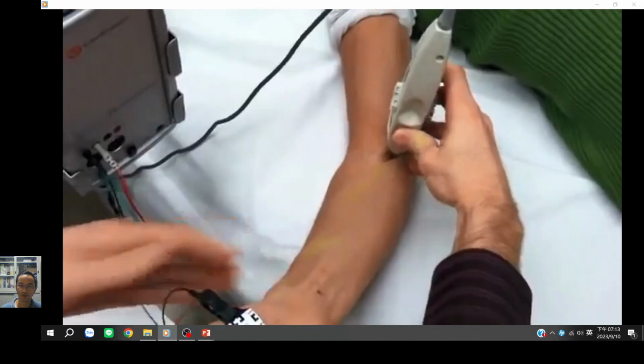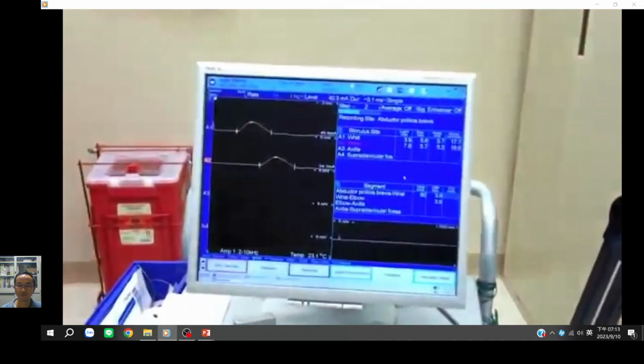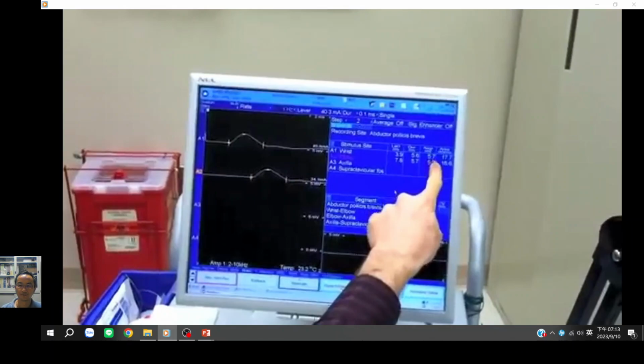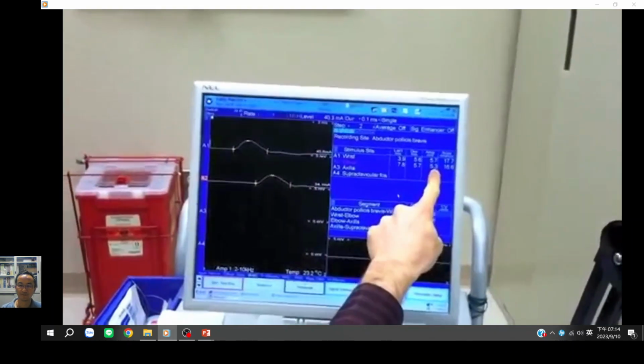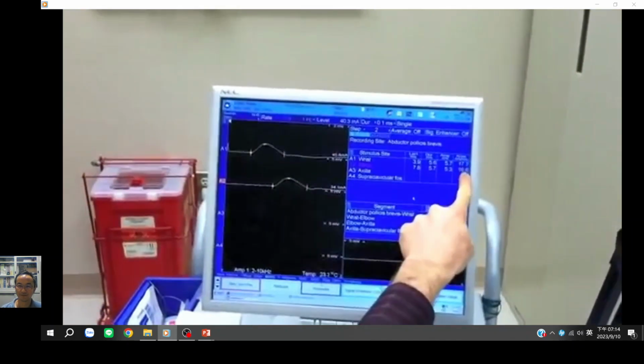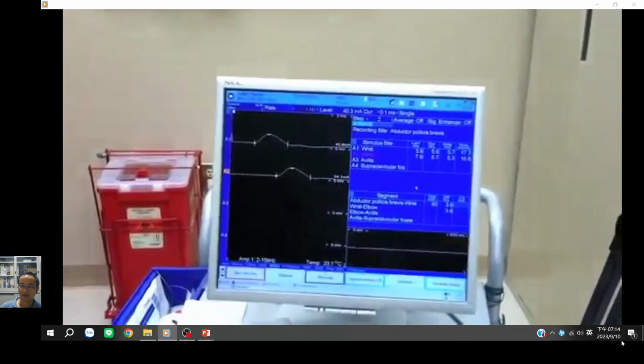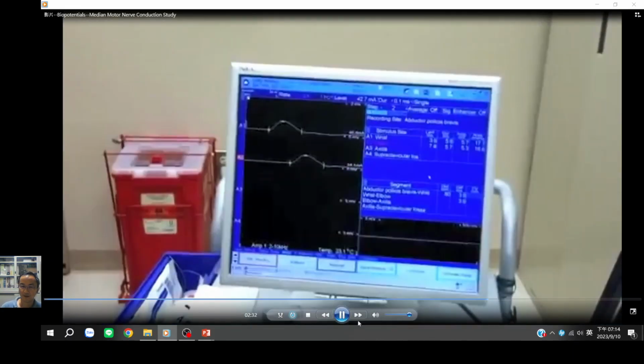That's pretty good. I'm going to turn the level up just slightly. We see an amplitude of 5.7. It went to 5.3. It's pretty darn close. The area under the curve also is pretty close. But I'm going to try with a little higher intensity, see if we can get an even better amplitude.